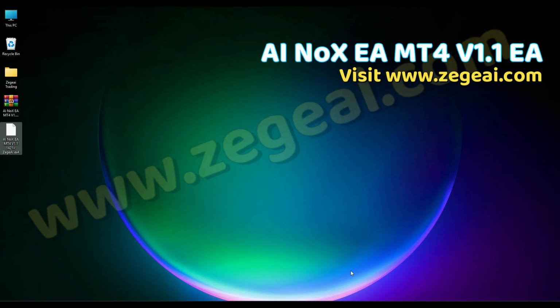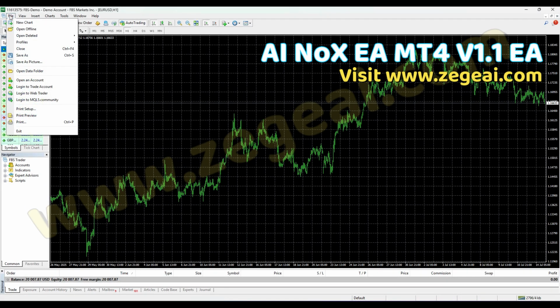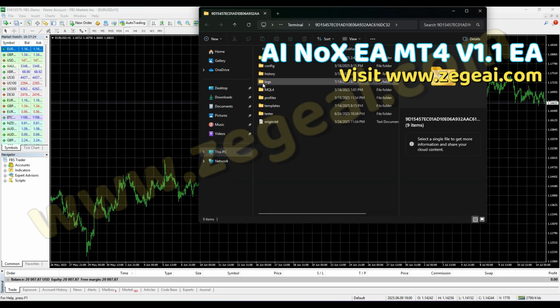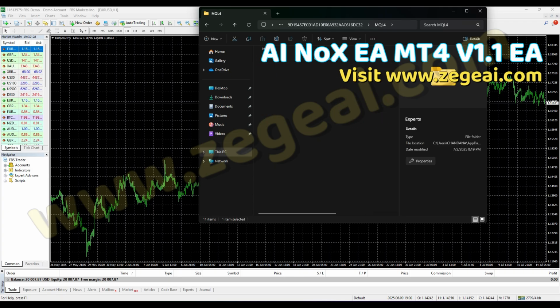Here's what to do next. Open your MT4 platform. Go to File and select Open Data folder. In the open folder, go to MQL4 and then the Experts folder. Paste the expert file you downloaded into the Experts folder.